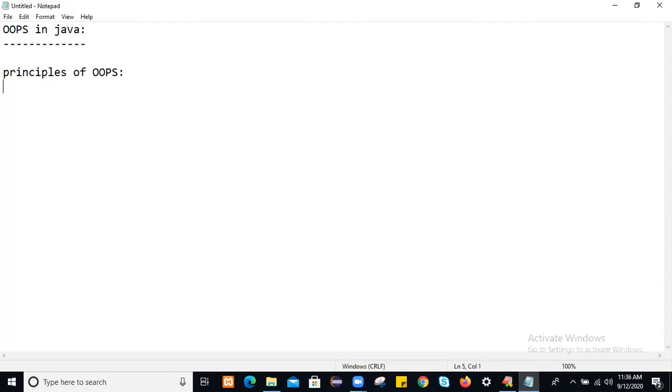We have four building blocks of OOPS. What are those? We have inheritance. The second building block of OOPS is polymorphism. The third building block is abstraction. And the fourth one is encapsulation.